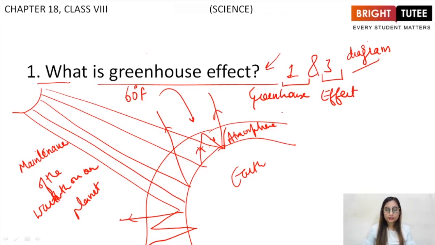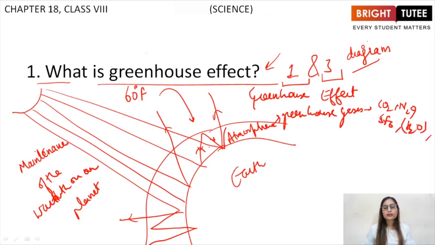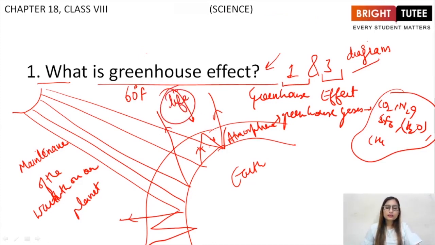Basically, the radiations are trapped due to greenhouse gases, which are carbon dioxide, nitrous oxide, SF6, water vapor, you can write H2O for that, and methane. These are all greenhouse gases, right? So they trap the radiations from the sun and they keep the Earth's surface warm enough so that life will be possible on our planet, right? Life is possible on our planet because of this temperature that is 60 degree Fahrenheit. If these radiations are not trapped, then the temperature would be 0 degree Celsius and life would not be possible.